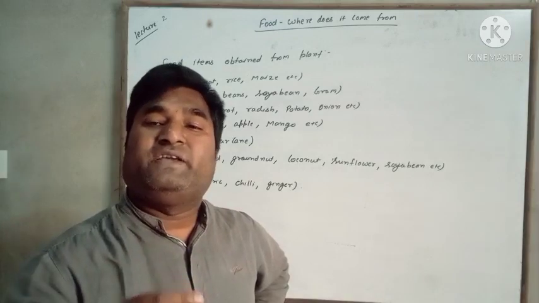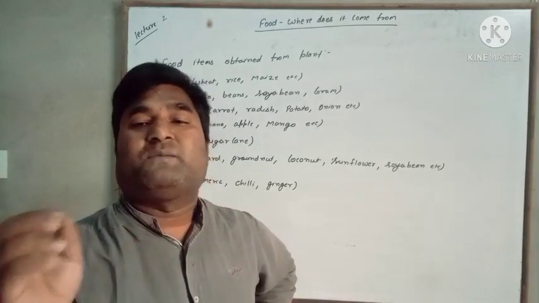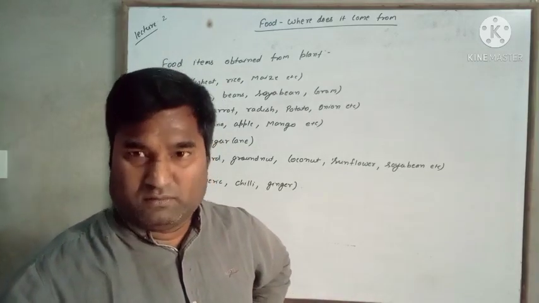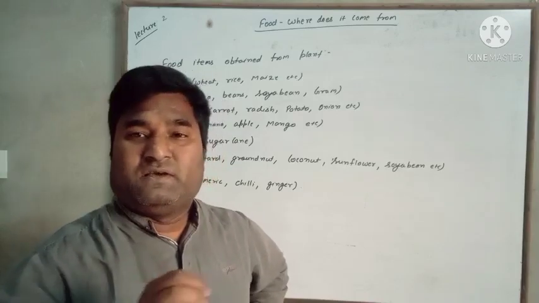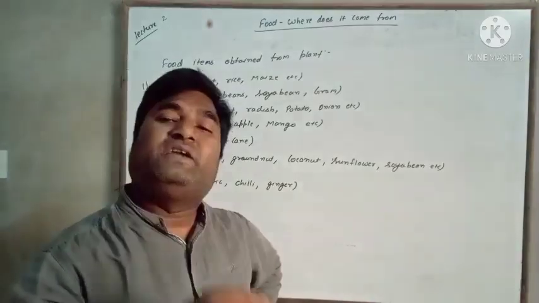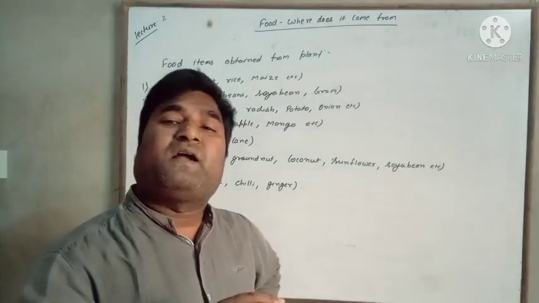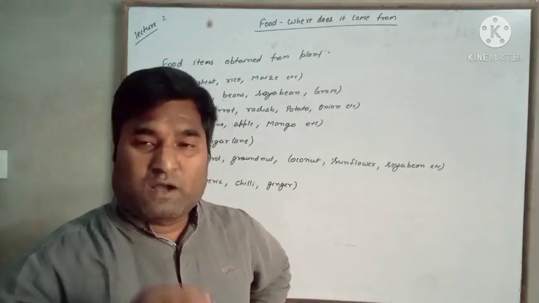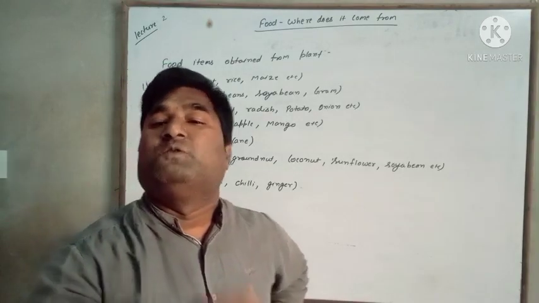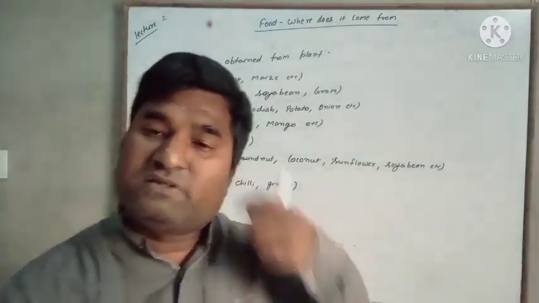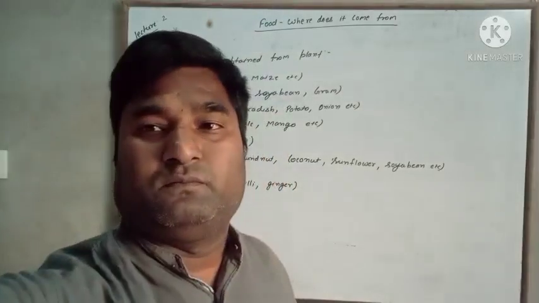In some plants we eat the leaf, for example, spinach, cabbage. In some we eat the flower, like cauliflower, broccoli. In some plants we eat the seed, and in some plants we eat the fruit. So these things we will see now.